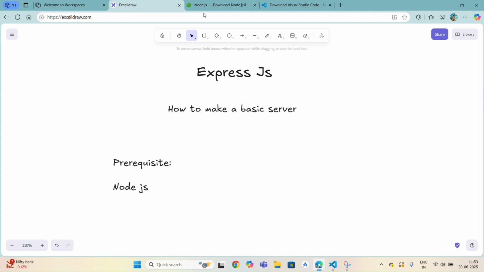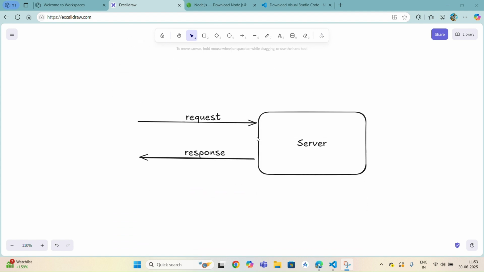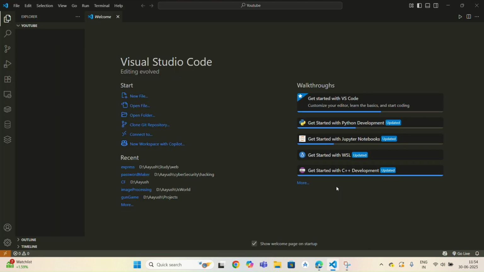Now very quickly I will explain what a server is. A server is nothing, you can understand it like a black box where the user sends a request and the server gives a response. So how to do that in Express? Please open VS Code in a fresh directory.